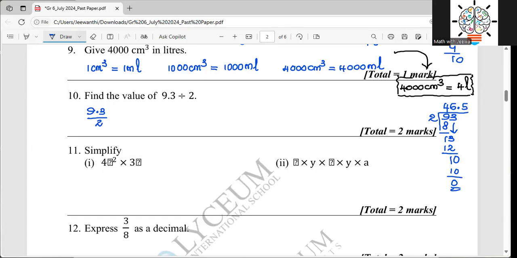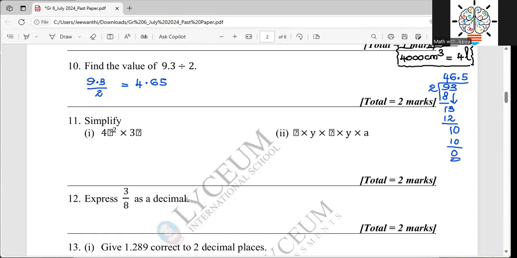But here in the question, I don't have 93. Instead, I have 9.3. Therefore, considering that decimal position, I want to keep another decimal. If I divide 93 by 2, yes, my answer should be 46.5. But as I have to divide 9.3, not 93, I have to keep one more decimal place. So that becomes 4.65, 4.65, sorry. 4.65, right. So then we will move to the next one.